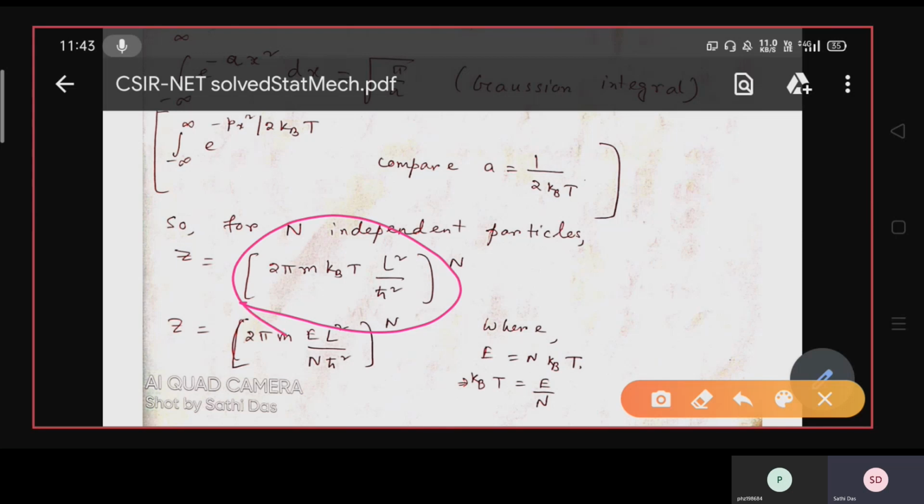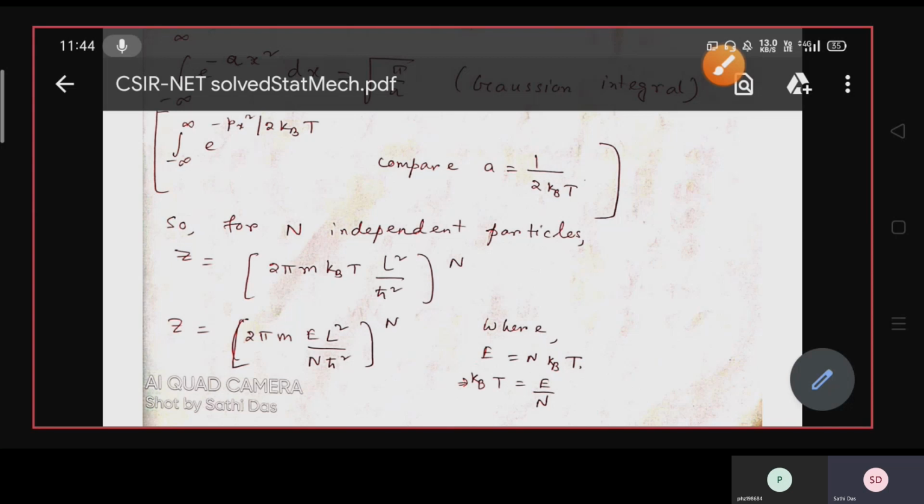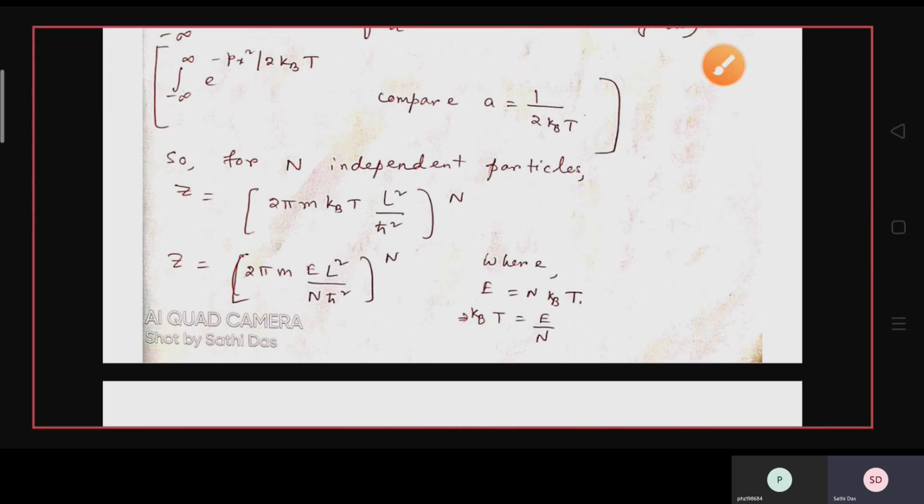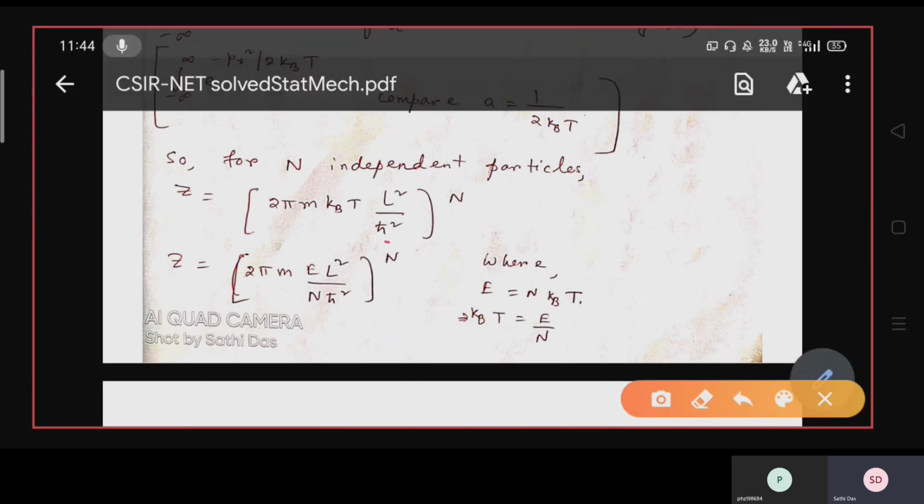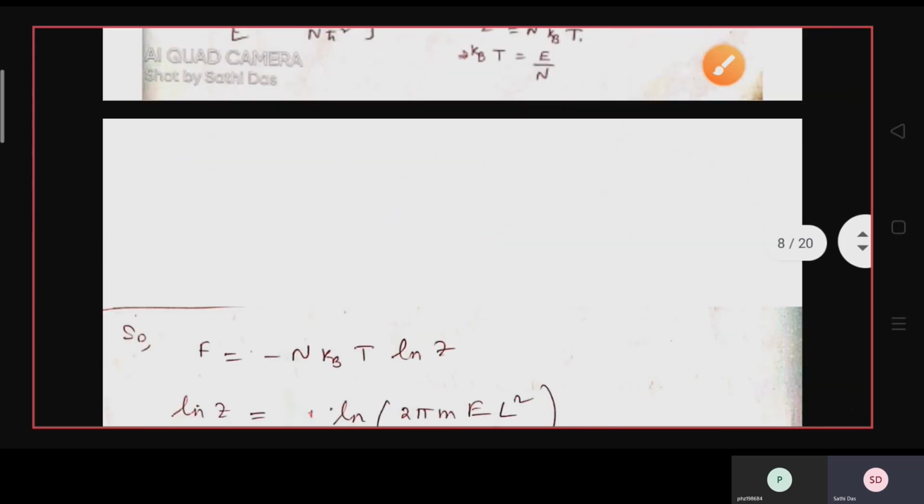Now n kbT is E, so kbT can be written as E by n. So z can be written as 2 pi m E by n, L square by h cross square, whole to the power n for n independent particles, and for one particle it will be 2 pi m E L square by n h cross square.